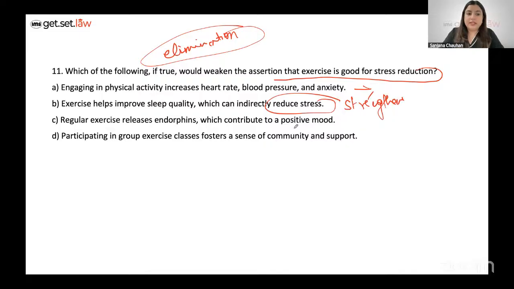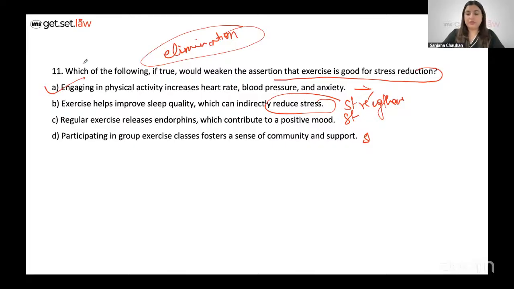right? C talks about how it releases endorphins and ultimately reduces stress, so again this strengthens. D says participating can foster a sense of community and support, which again in a way can strengthen. So option A is the only option that directly negates the assertion. It weakens it. Best option choice for this question will be option A.